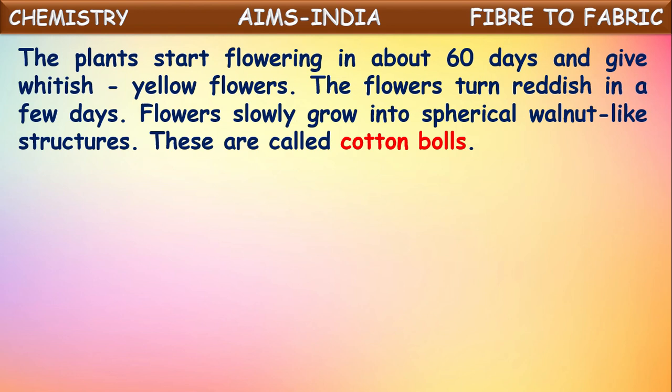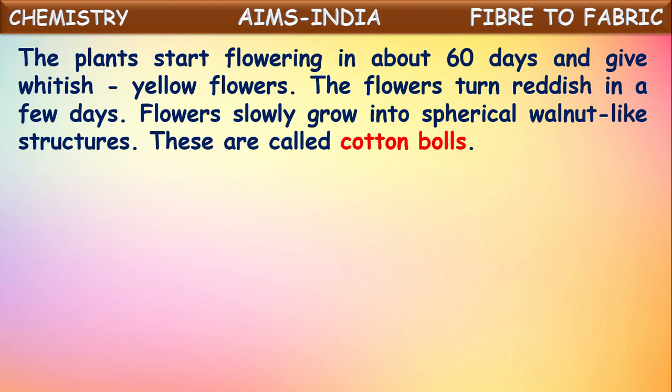The flowers turn reddish in a few days. Then the flowers slowly grow into spherical, walnut-like structures. These are called cotton balls.